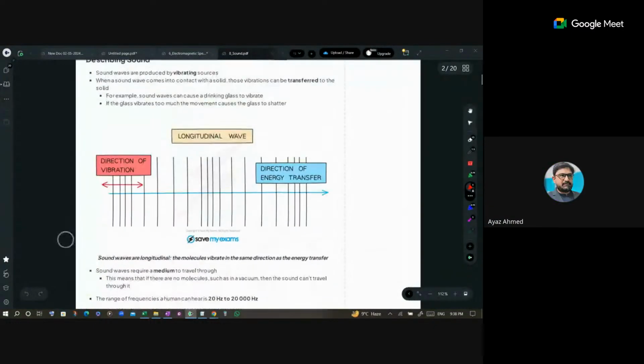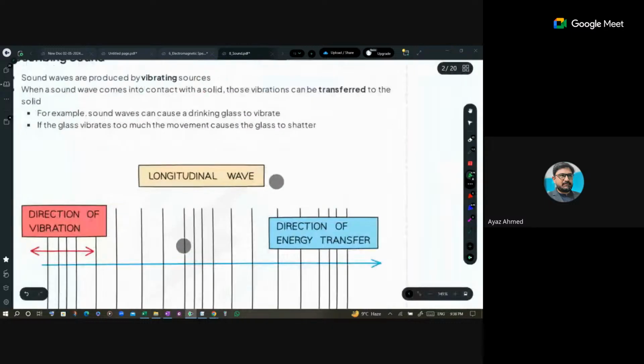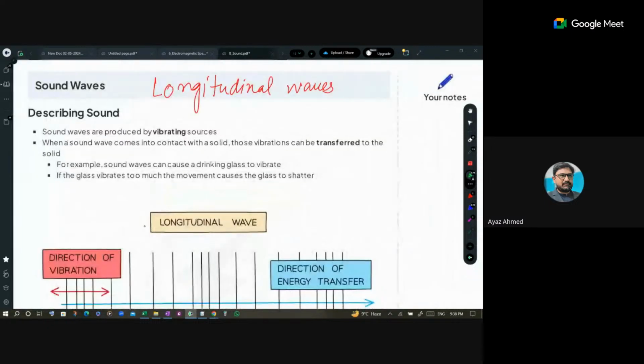Yes. Okay. So when we talk about sound, actually sound is a form of longitudinal wave. Before that, we have completed the transverse wave. So it is longitudinal wave. Okay. So when we talk about longitudinal waves, they travel in the form of compressions and rarefactions. So sound is a wave which is produced due to vibration of the source. When a sound wave comes into contact with a solid, those vibrations can be transferred to the solid.